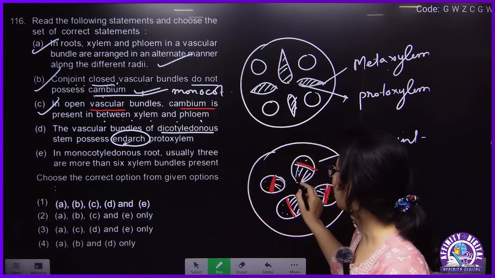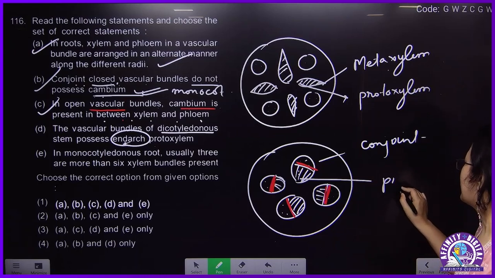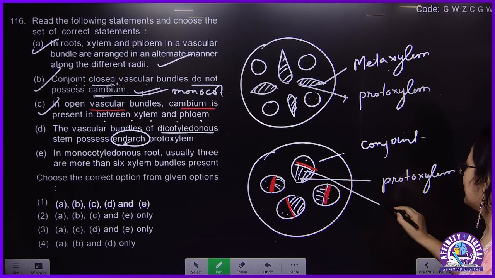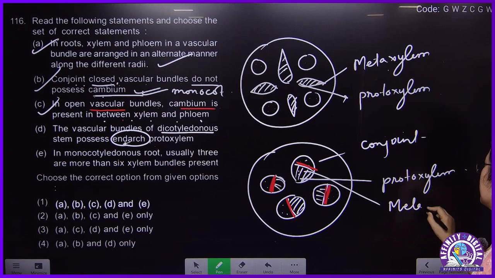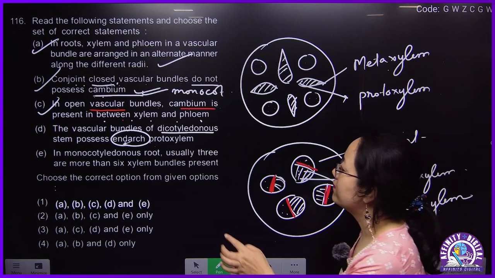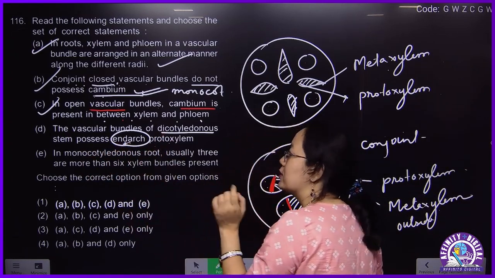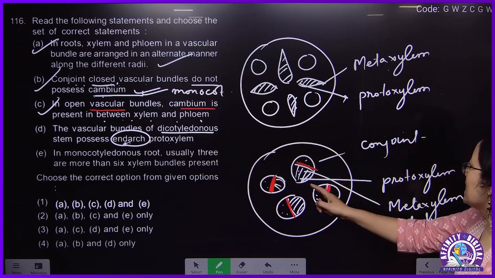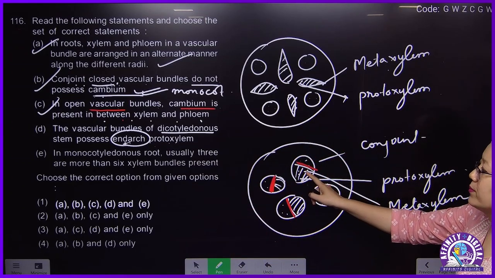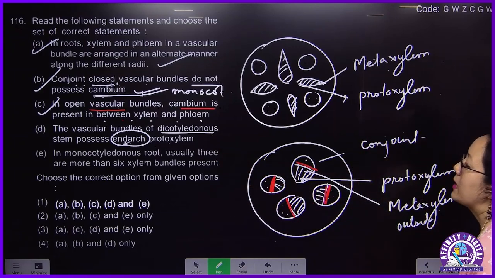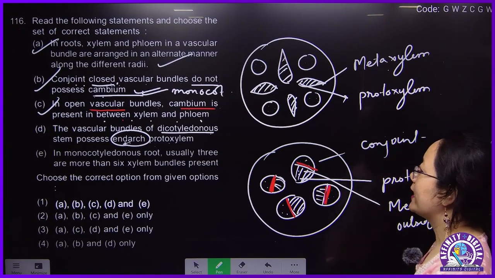Protoxylem inside and metaxylem outside. This is correct. Protoxylem will be inside here, metaxylem will be outside. In the case of dicot, and in the case of monocot also it will have.